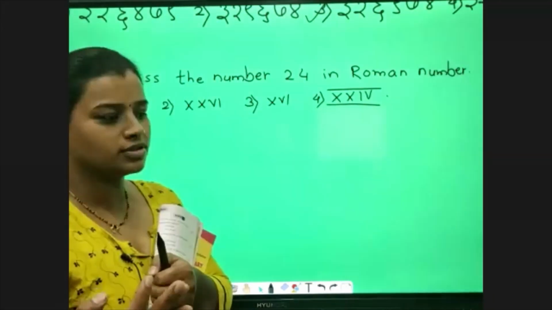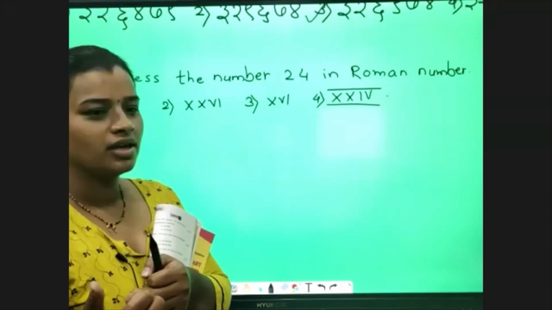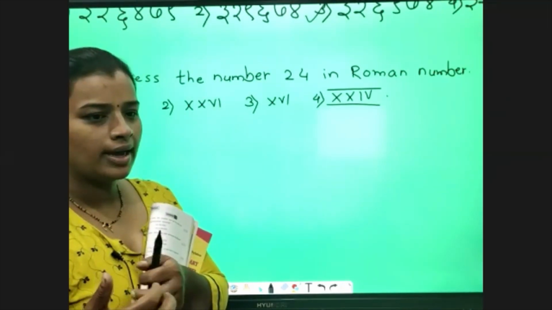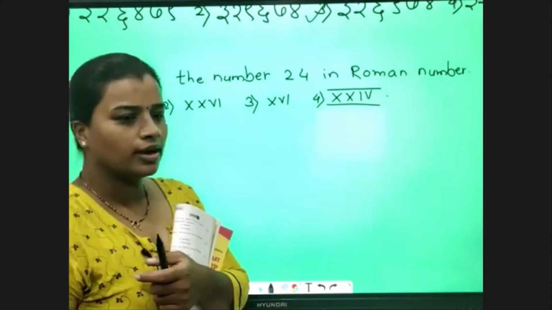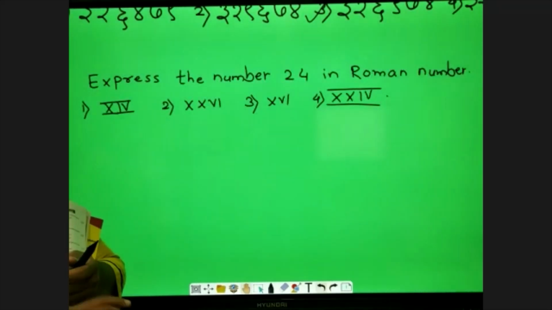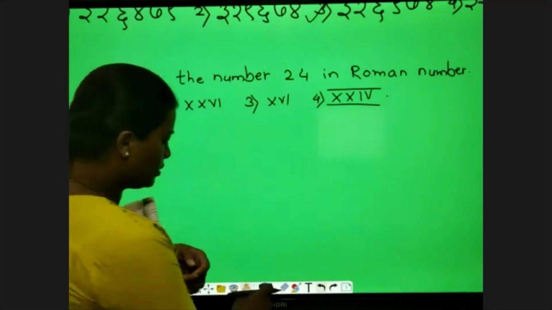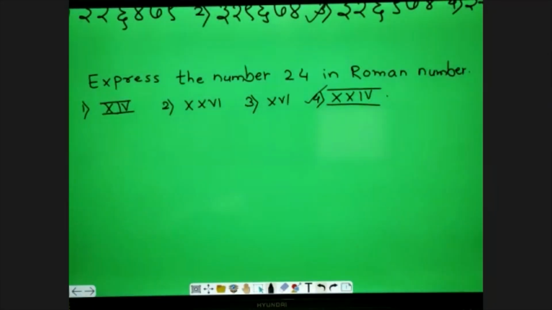Fourth. Yes, Soham, Ishwari, Arnav, Samiksha. Option number 4 is the right option.